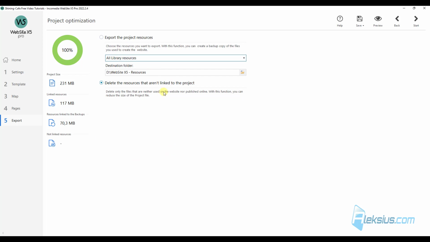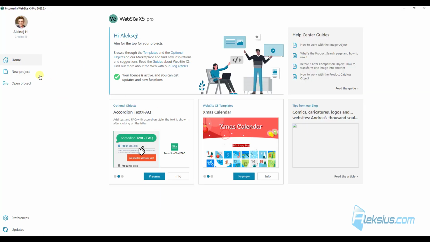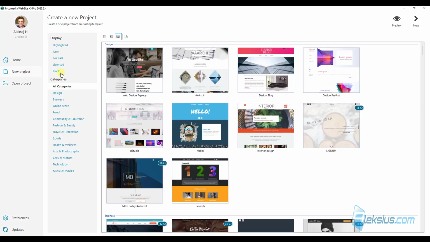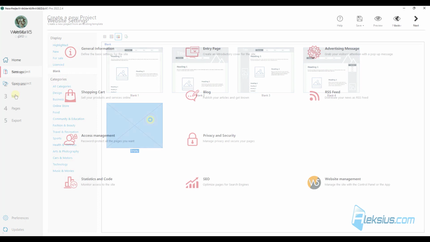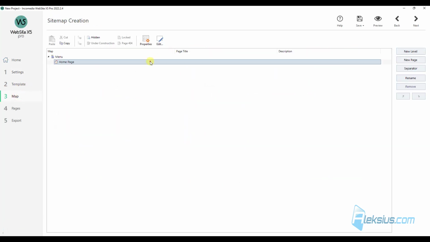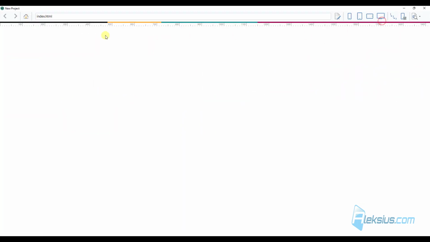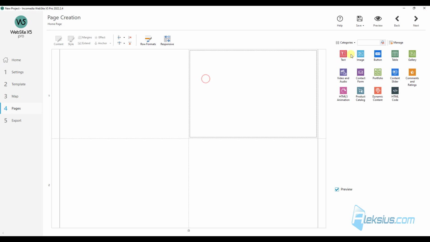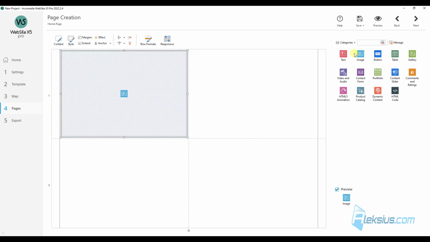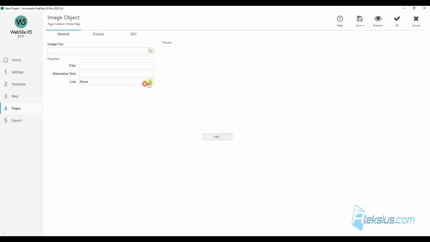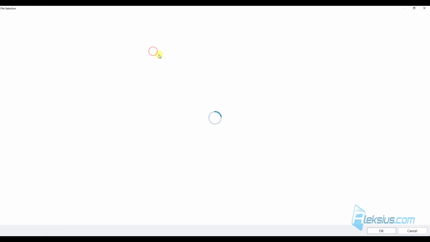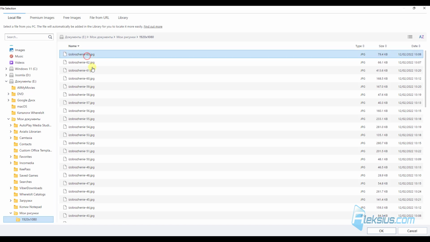Let's see how this works. For example, I will create a new project, a blank project. This is just a blank page. Let's insert, for example, an image and a video. Let's insert an image, for example, this.